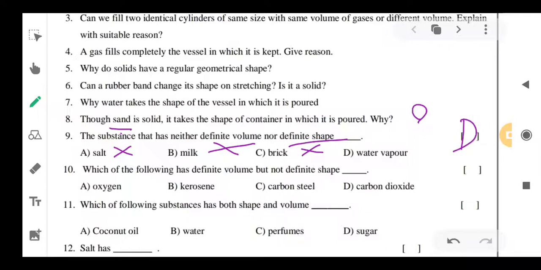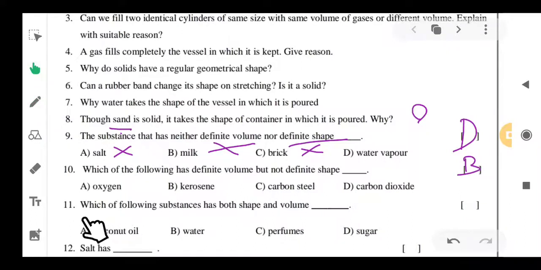Next one, which of the following has definite volume but not definite shape? We already know that liquids don't have definite shape but have definite volume. So in the options you have to find out the liquid one. A, oxygen, oxygen is a gas, so this is not the correct answer. Kerosene, yes, kerosene is a liquid, so this is correct. Carbon steel, this is a solid. Carbon dioxide, this is a gas. So answer B will be correct, that is kerosene.